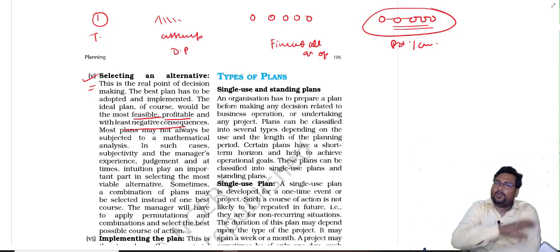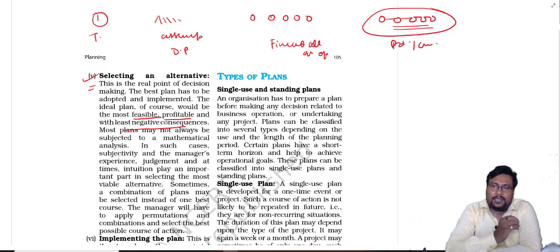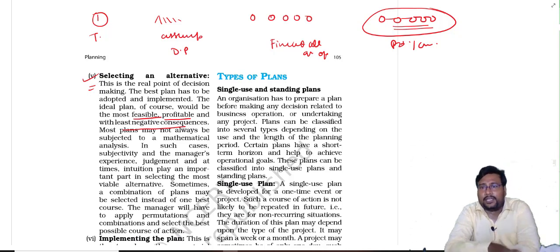Achha, we make a very good plan. We develop all the assumptions. On the basis of all the possible assumptions, we find some alternatives, we compare the alternatives, and after that we select the alternative. But is only selecting the alternative a guarantee of success, a guarantee of a proper plan?